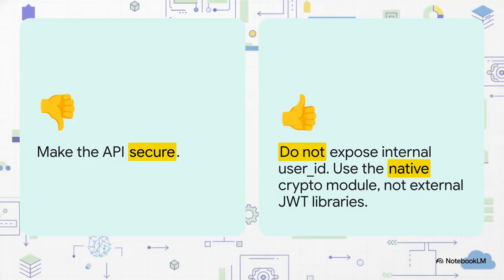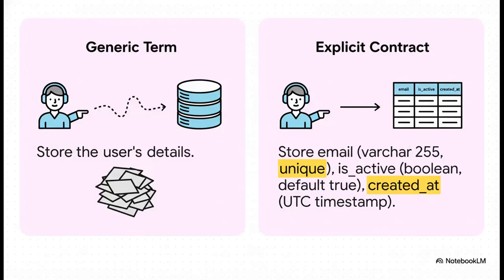So how do we get that kind of surgical clarity? Well, the first rule is to define the negative space. You have to be explicit about what the AI should not do. A prompt like, make the API secure, is just asking for trouble. It's basically an invitation for the AI to grab some random library that might be full of holes or use a pattern that doesn't fit your system at all. But telling it exactly which IDs to hide and which crypto modules to use, now that is a clear, safe, and unambiguous command.